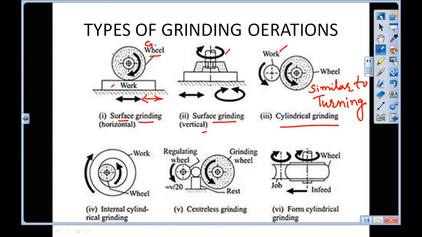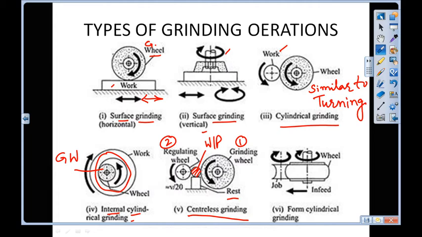Fourth category, internal cylindrical grinding. Here is the workpiece, this one is the workpiece, and this one is the grinding wheel. Next category is centerless grinding, very important. In this there are two wheels, first one is the grinding wheel and second one is the regulating wheel. And here is the workpiece supported on a rest.